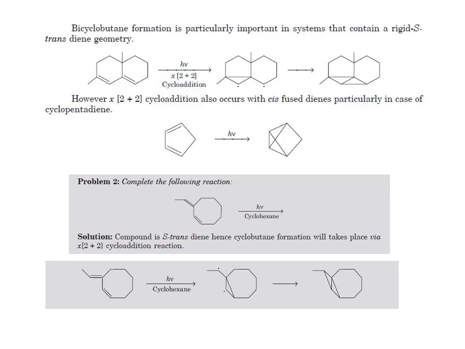And here we give some problem. The problem shows that this is a diene system which is irradiated by light in cyclohexane, and in the solution, this compound is basically an S-trans compound, and for S-trans dienes, hence, cyclobutane formation will take place via the cross 2+2 cycloaddition reaction. So here we can see that the molecule has a rotation and it is converted into the S-cis conformation, and then it will go for the 2+2 cycloaddition reaction.